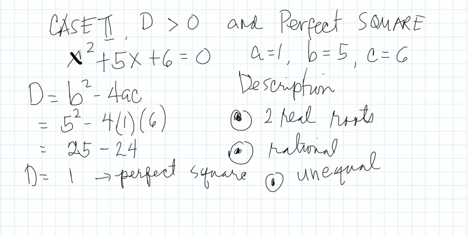So the nature of roots will be two real roots, rational, and unequal. Okay, so we factor x squared plus 5x plus 6 is equal to 0. We're going to check whether the roots are unequal and the roots are real numbers.